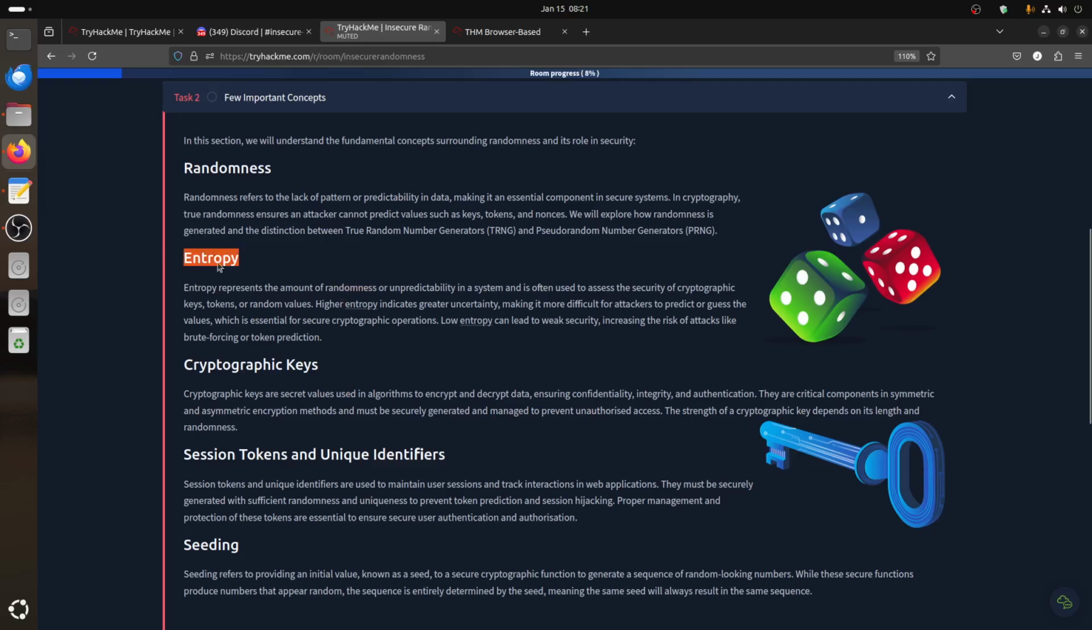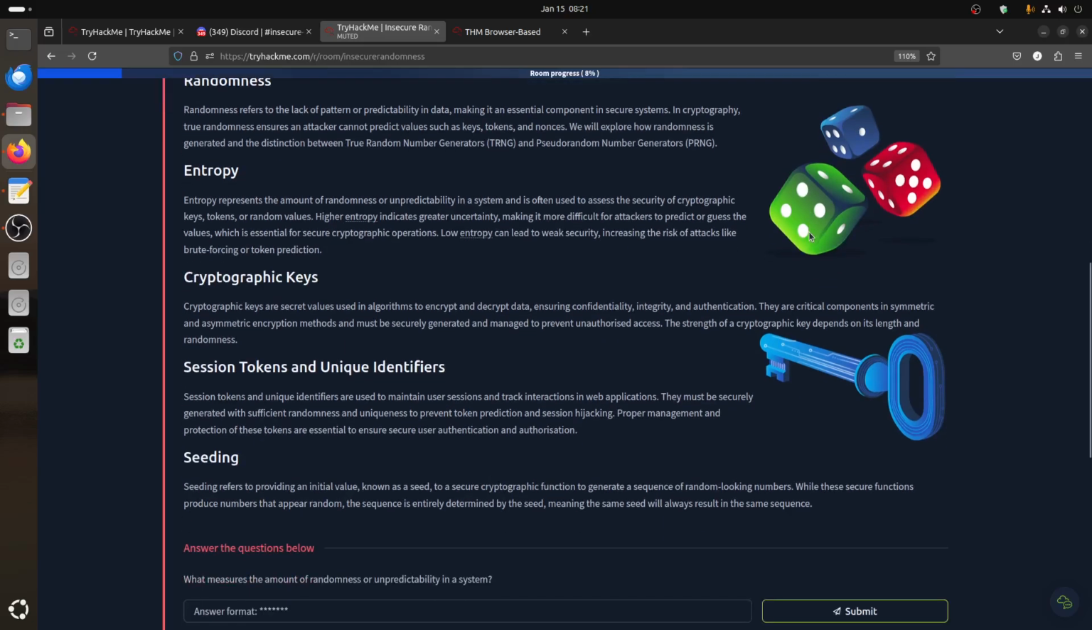You use this term in cryptography because more entropy means you have more randomness. Low entropy can lead to weak security and increase the risk. Entropy is the amount of randomness. Sometimes if you try to generate a key, they tell you to move your mouse randomly in the screen like that. I'm doing that now to generate some entropy, or use hardware for that, things like that.